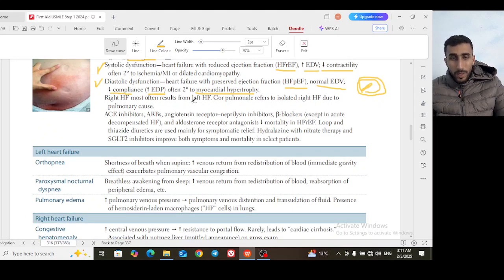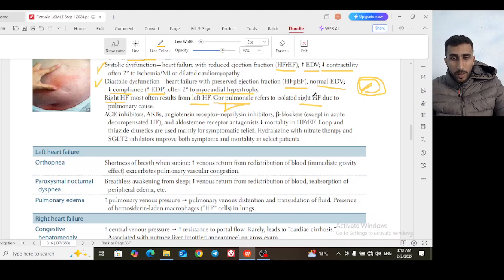So, very famous question: what is the most common cause of right heart failure? It is left heart failure. If you have left heart failure, there is a back pressure, eventually leading to right heart failure. But also a very famous and high-yield point is cor pulmonale, which means isolated right heart failure. The prototype right heart failure is due to left heart failure, but under very specific conditions called cor pulmonale, there is isolated right heart failure.